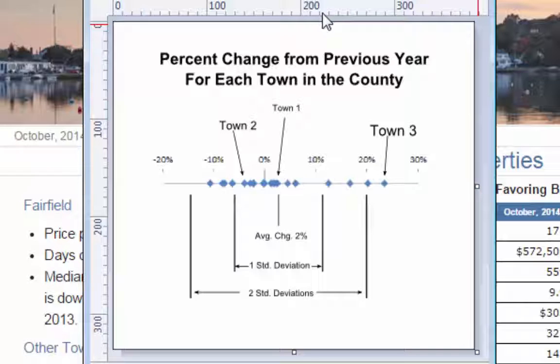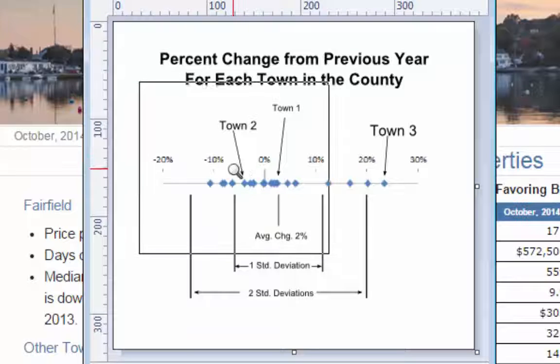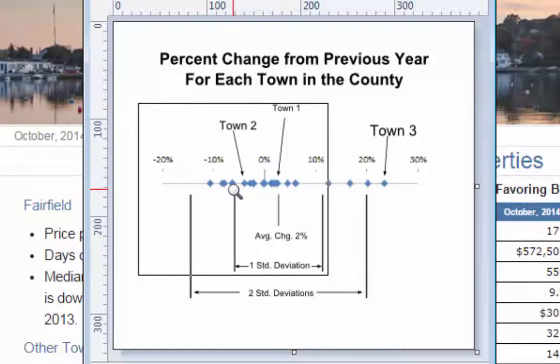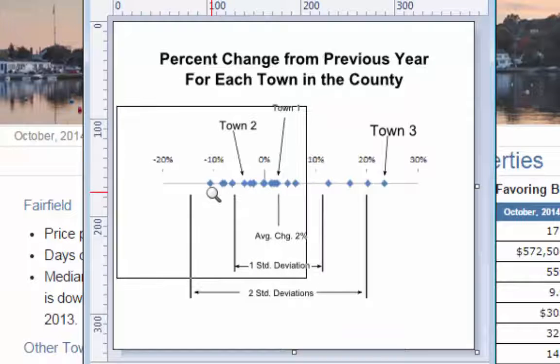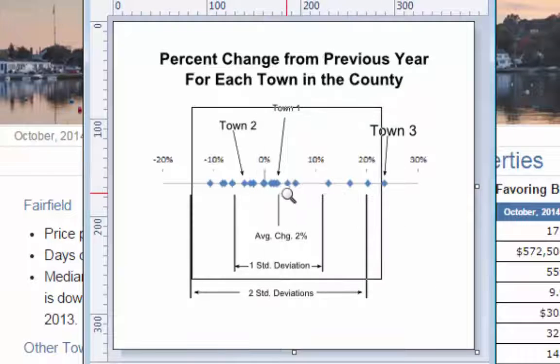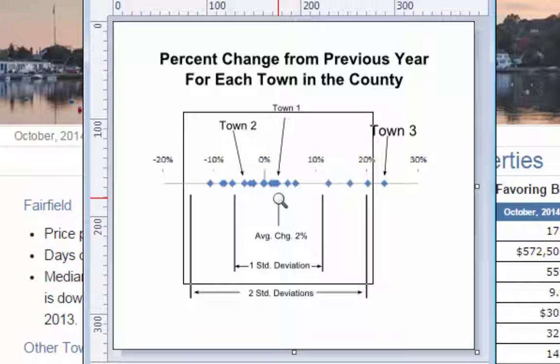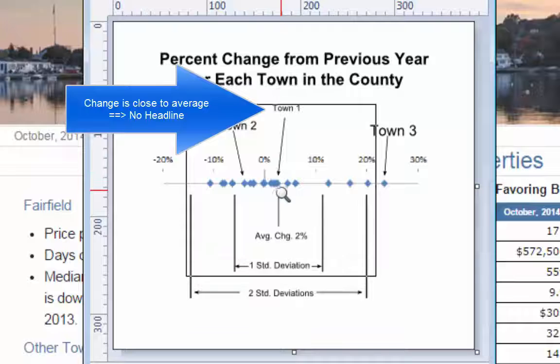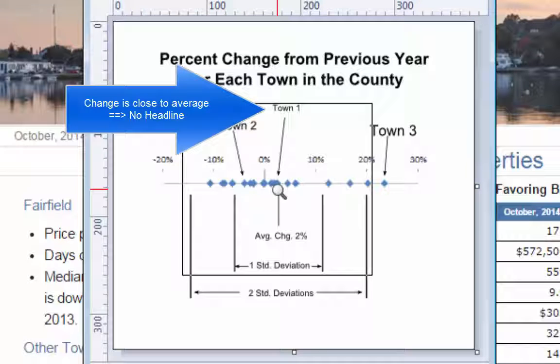On the chart that I just brought up, we see a representation of change in days on the market for all the towns in the county, and these range from a decline of approximately 12% to an increase of over 20%, with the average being an increase in market time of 2%.